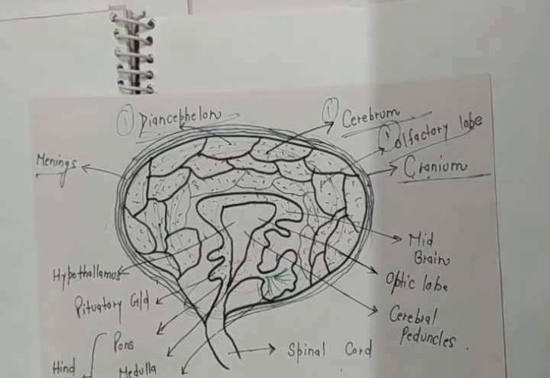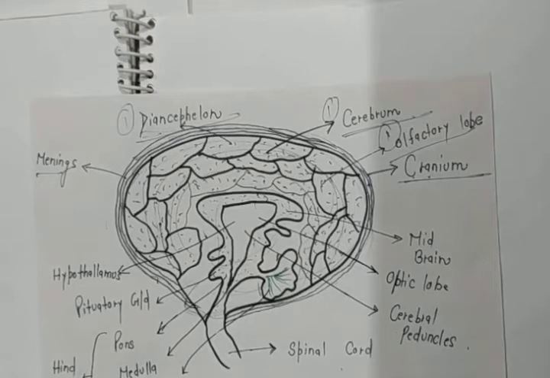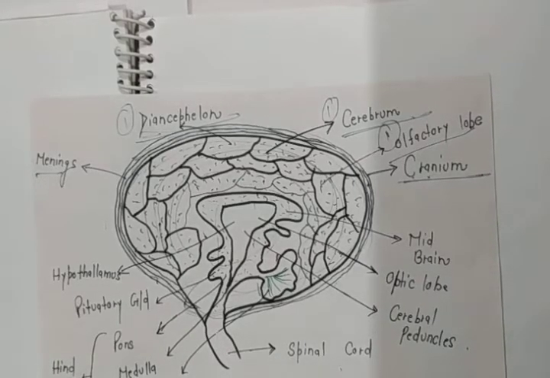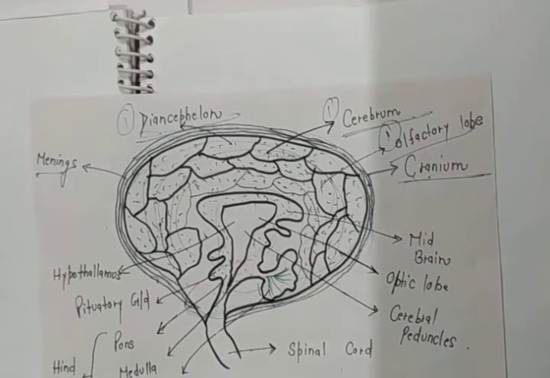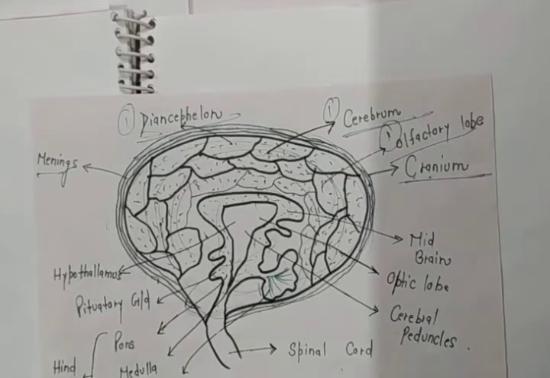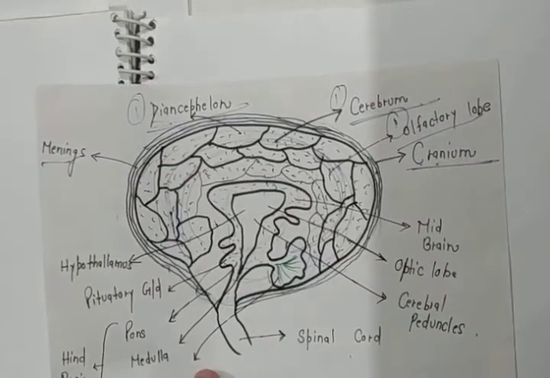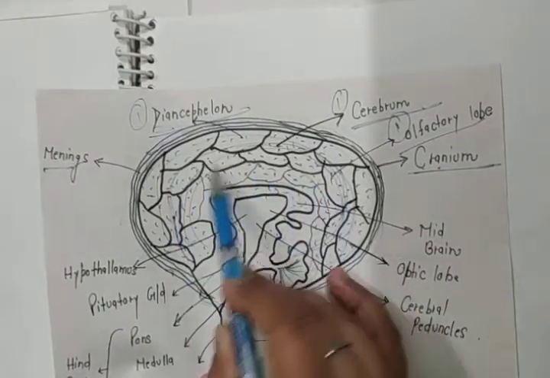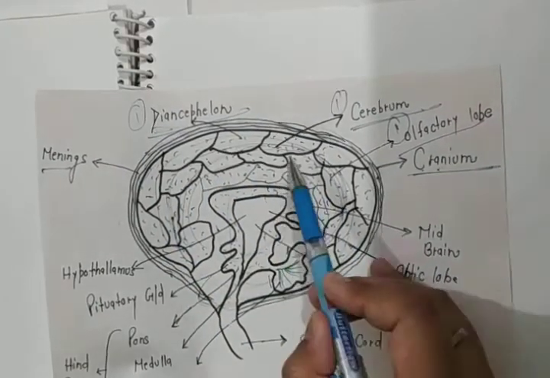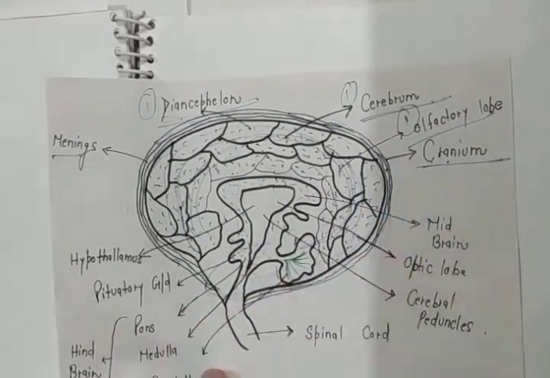The same thing you imagine will be the complete structure of the forebrain. Even without any knowledge, you can easily imagine the structure of the forebrain. First part cerebrum, second part diencephalon, and third part olfactory lobe.